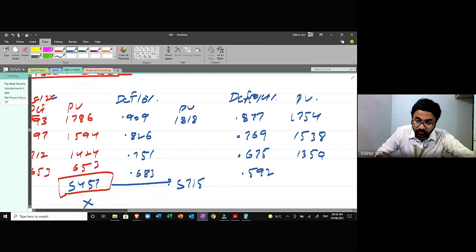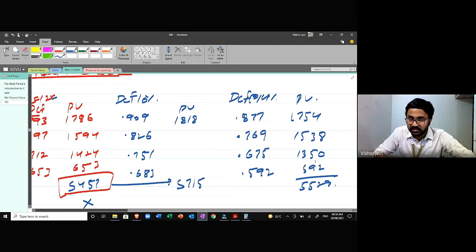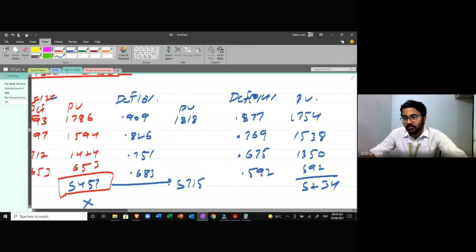And 1000 into 0.592 is 592. The total seems to be 5529, but there is some mistake, so let me add it separately. 1754 plus 1538 plus 1350 plus 592 is 5234. There was a calculation error. This is still not equal to 5000.